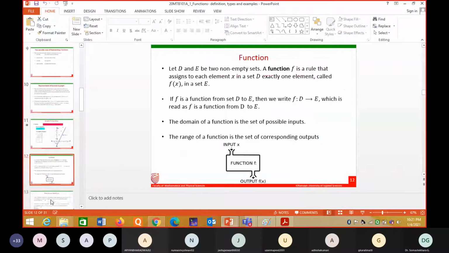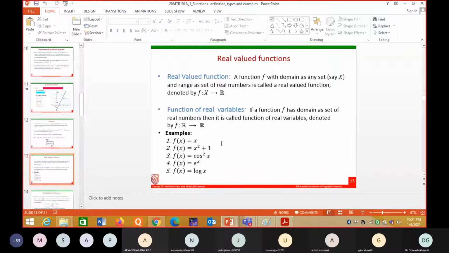Basic definition of function I already explained: what is a domain, what is a codomain and what is a range. Now, a real valued function. You will give an input x, you will get an output. I will explain this one.